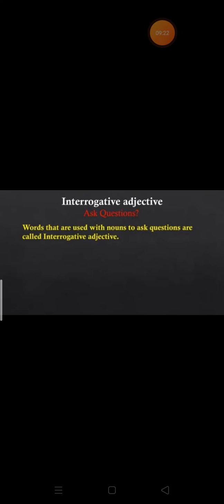Next we come to the interrogative adjective. It is clearly mentioned: interrogative adjectives are used to ask questions. So words that are used with nouns to ask questions are called interrogative adjectives. Here we have examples. What manner of man he is means what kind of man. Whose books are these? So these are the words which are used to ask questions.